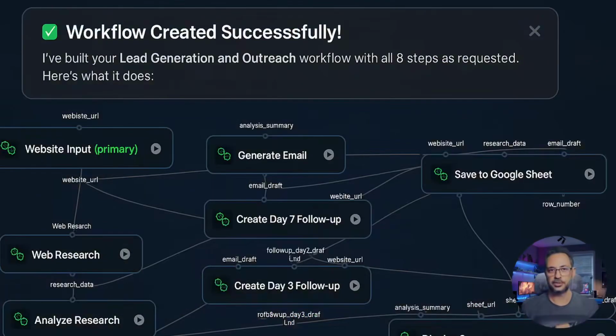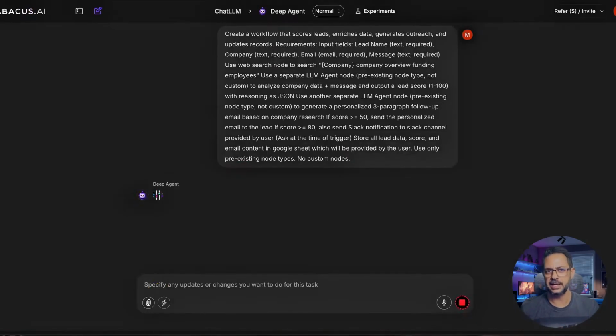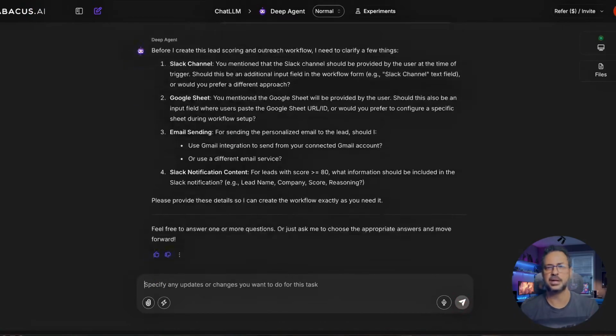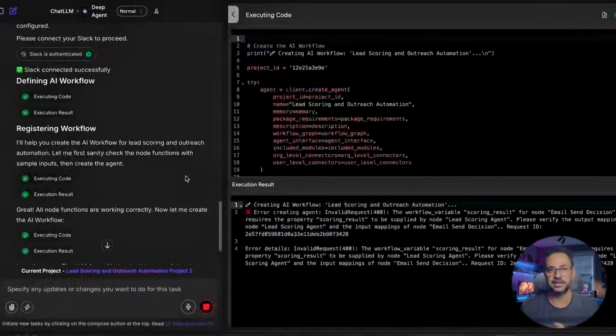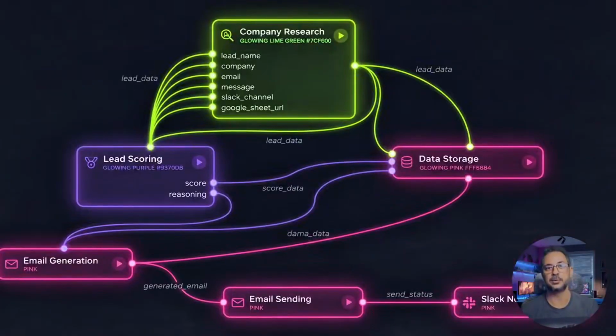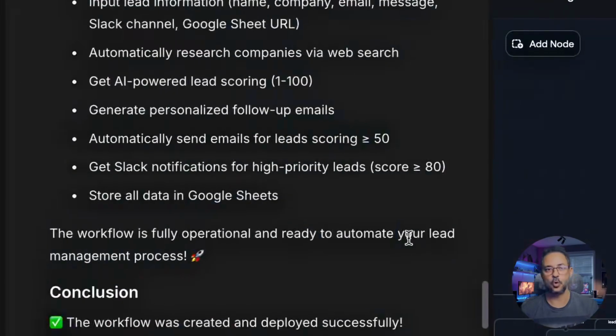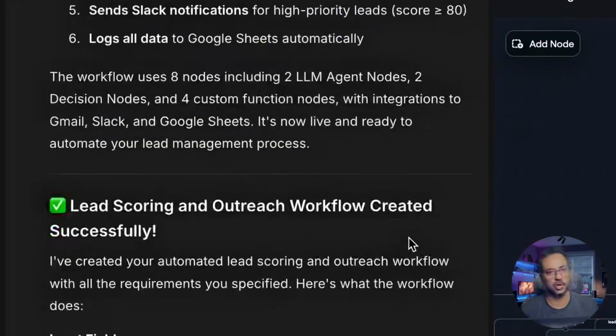Now let's go to the second example. Another common scenario is lead management. Companies receive contacts from various sources, forms, landing pages, events, or social networks. But before making contact, many teams need to gather information on each lead. With agentic workflow, this can be fully automated.